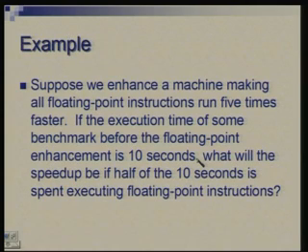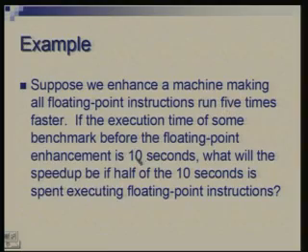So another example: suppose we want to take a machine and enhance its floating point capability. Suppose the floating point instruction is speeded up 5 times, and the execution time of some benchmark before the floating point enhancement is 10 seconds. What will be the speedup if half of the 10 seconds is spent executing floating point instructions? So now we are talking of a smaller fraction, only half the time is floating point, and we make it run 5 times faster.